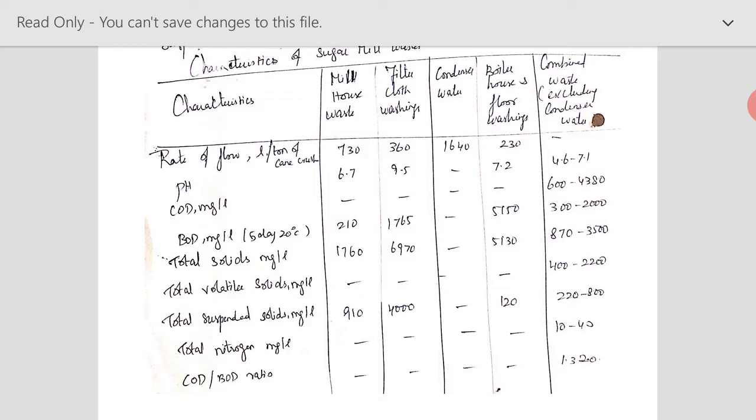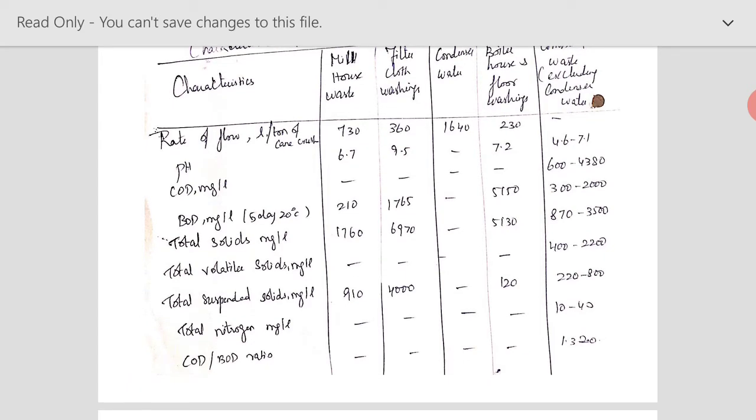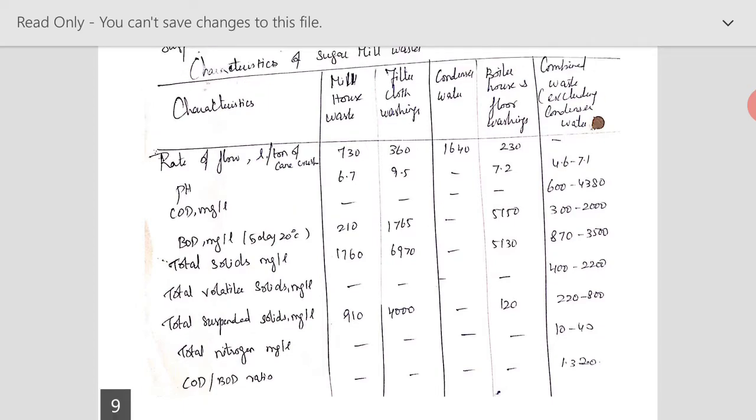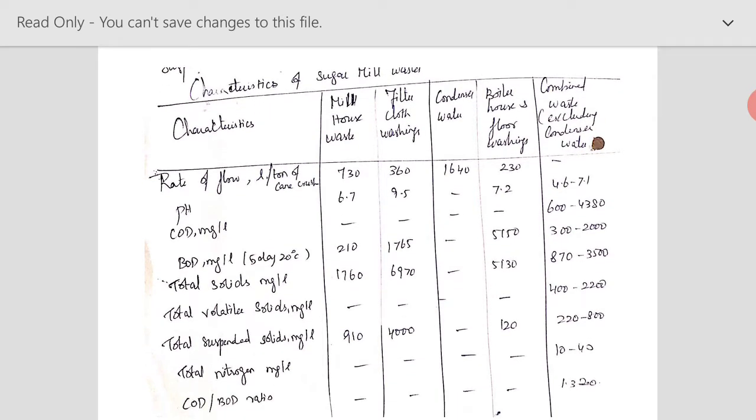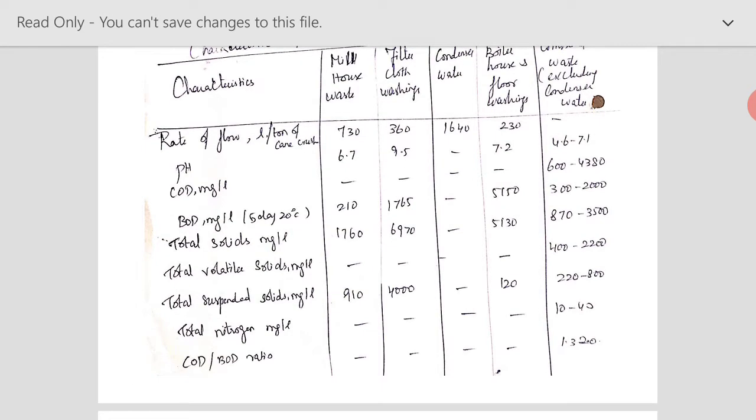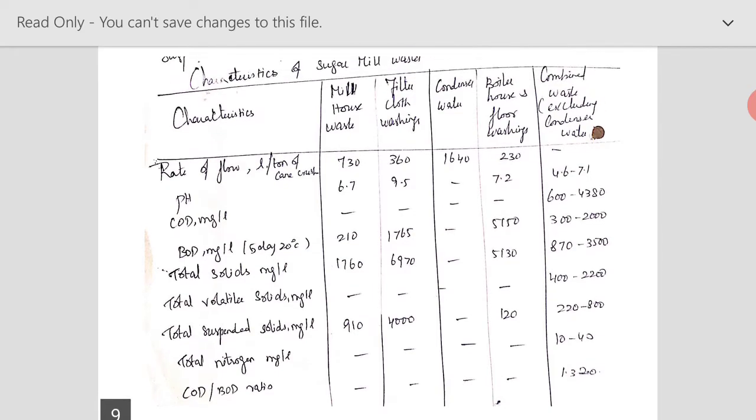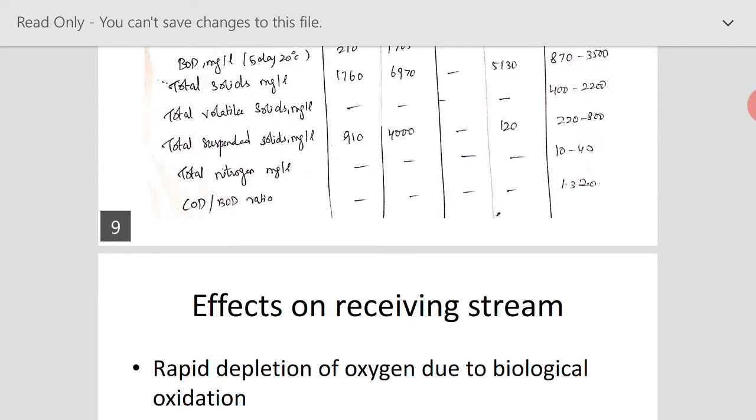6,970 milligram per liter. And if you go for the case of suspended solids, it is also higher in case of your filter cloth washings. So these are all the characteristics of sugar mill waste. As we know, it is an organic industry. We could see that BOD is also high, and you will be having your COD BOD ratio also there in case of your combined waste.